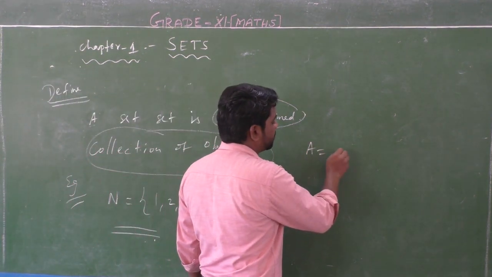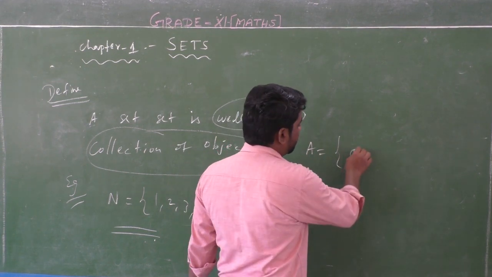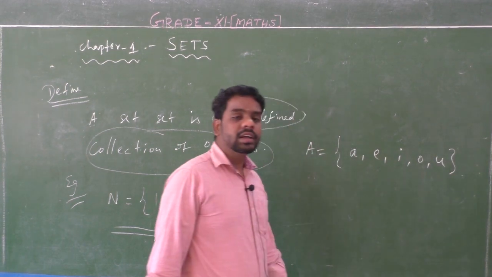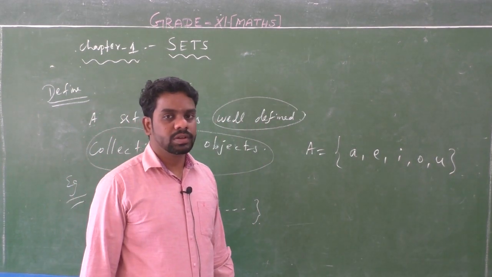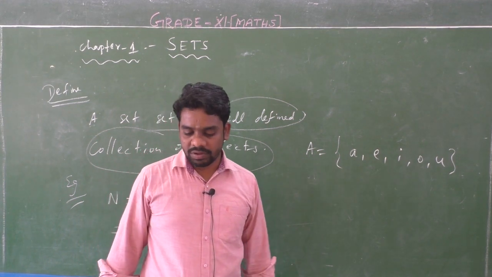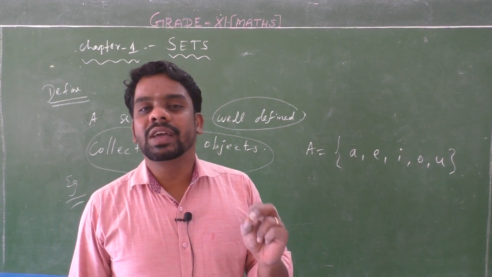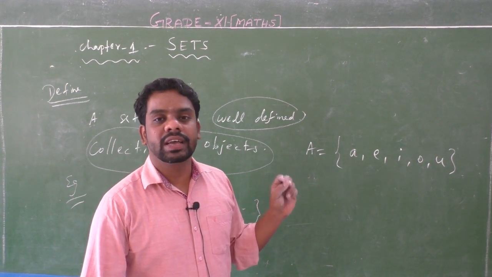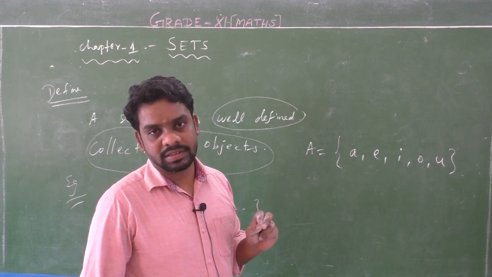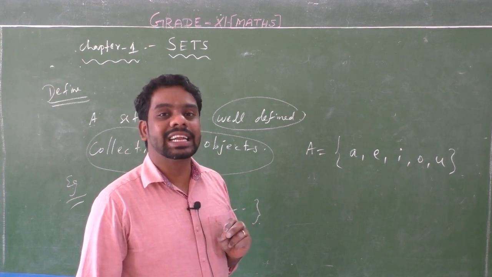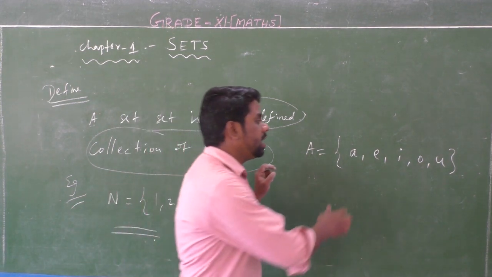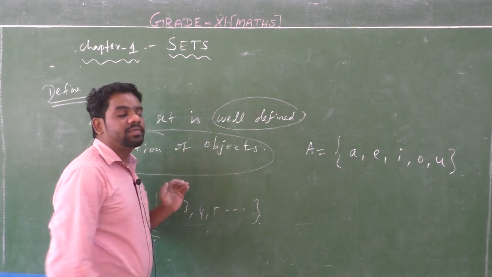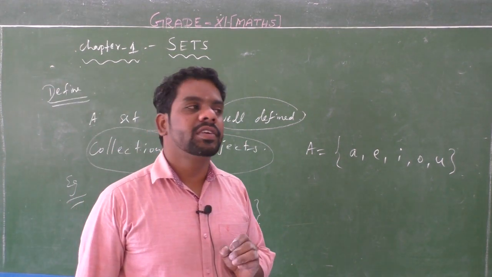And set A is equal to a, e, i, o, u. You know what a, e, i, o, u are? They are the vowel letters, the set of all vowels in the English alphabet. So a, e, i, o, u are a well defined collection of objects.